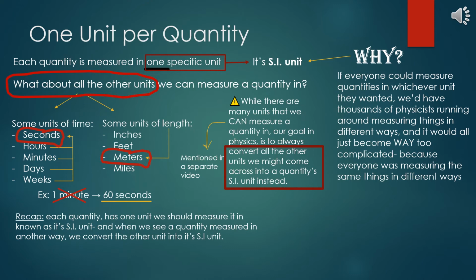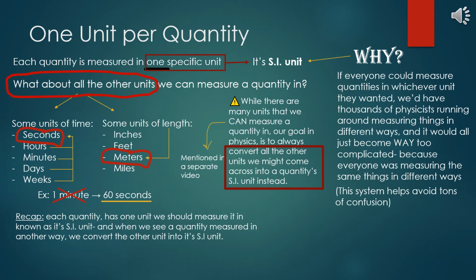By saying, hey, we measure length in meters, we measure time in seconds, and so on, we get this one standard system throughout the whole world of physics, where physicists all measure things in the same way and can communicate in this shared language. This shared system makes things so much simpler and helps avoid tons of confusion and chaos, also allowing the formulas we use in physics to work properly.